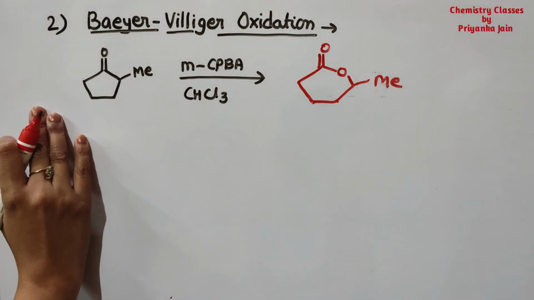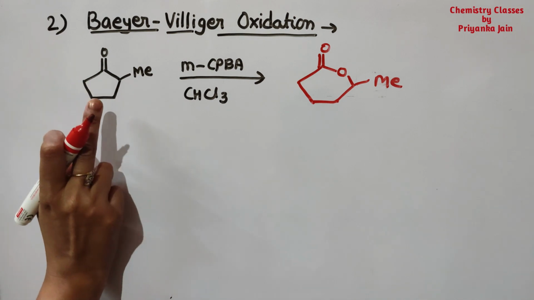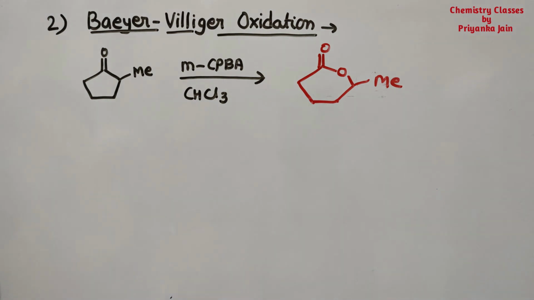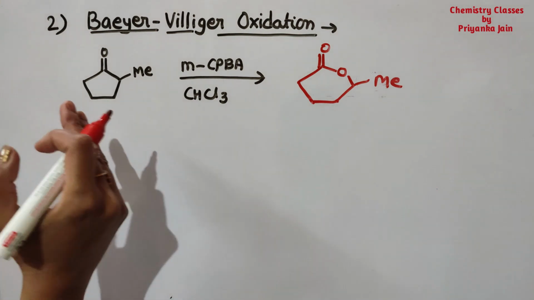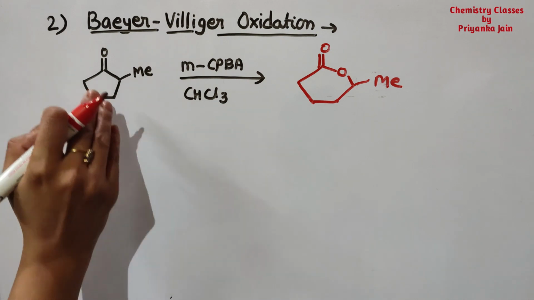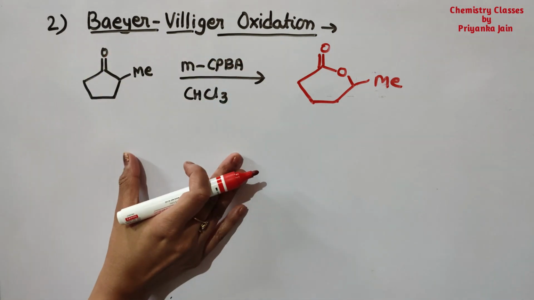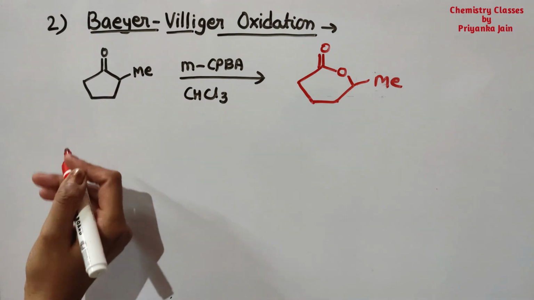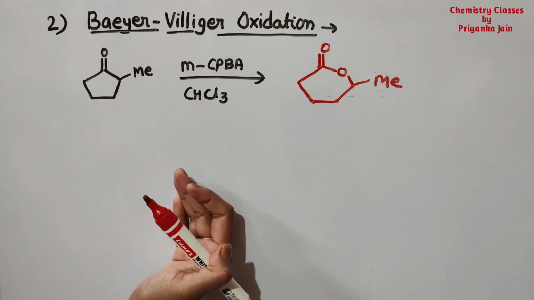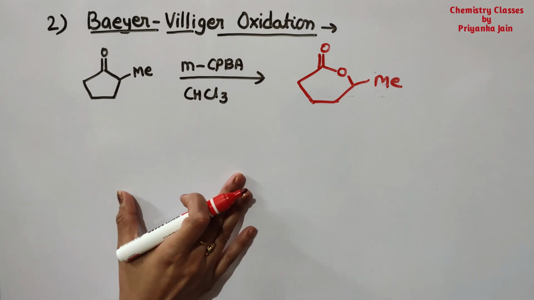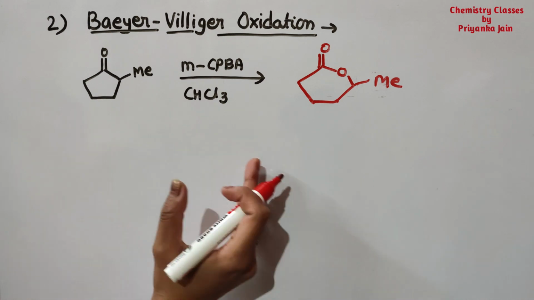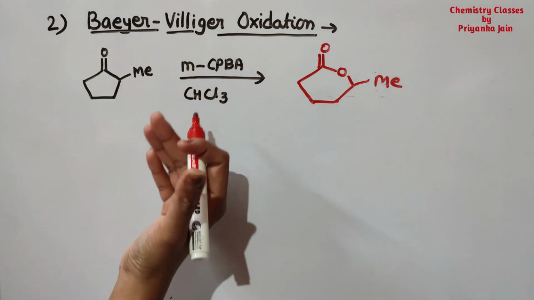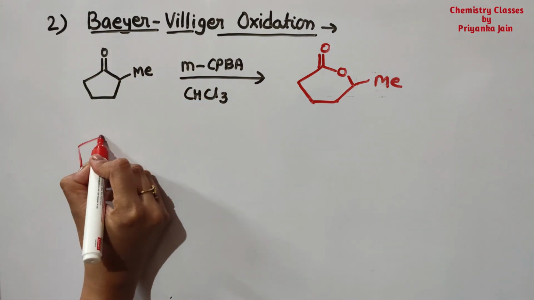But if we are taking unsaturated ketones, it means if there is a double bond and a keto group, both are present, then what can happen? There are two conditions. Either an epoxide may be formed or there may be the Baeyer-Villiger oxidation, right? This whole thing depends upon whether on the alkene the electron donating groups are present. If electron donating groups are present on the alkene, then it will form an epoxide, or in the other case it will undergo Baeyer-Villiger oxidation. For example, see this example.